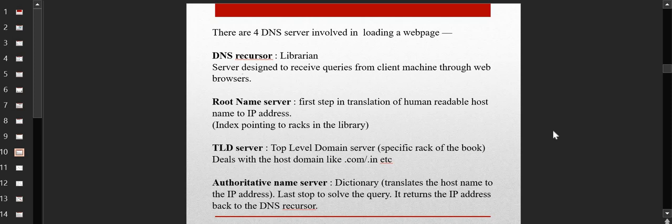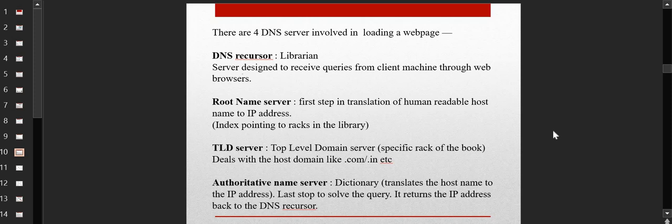Now there will be a TLD server, called the top level domain server, which will help you identify a specific rack for that particular book, and it deals with the host domains like .com, .in, .au, .uk, .edu, whatever it is. Then there comes the final server, which is the authoritative name server. Here it works like a dictionary. It will translate your host name explicitly to the IP address, and this is the last one to resolve your query, and here you will have your book in your hand. So it will simply return the IP address to the recursor.